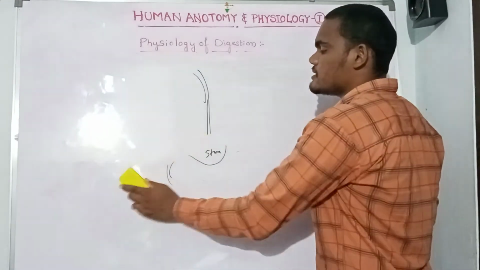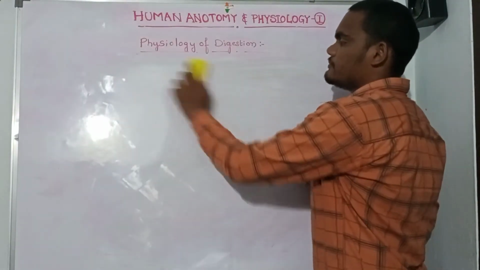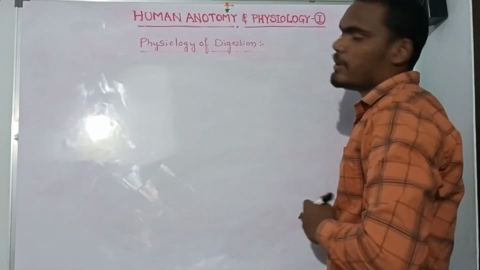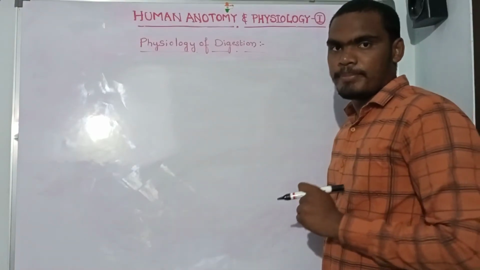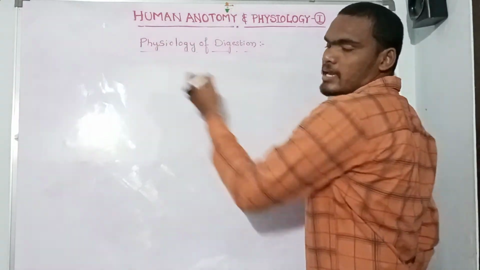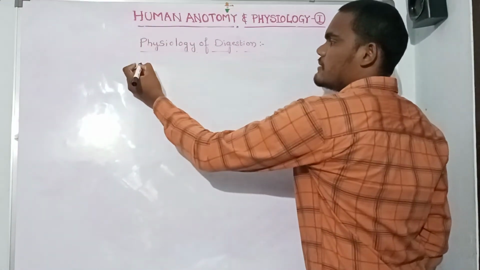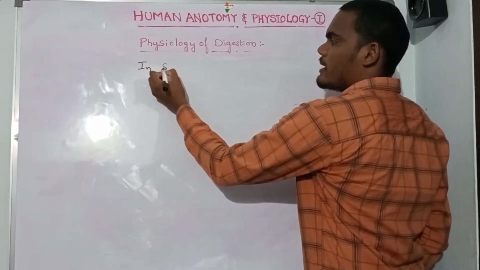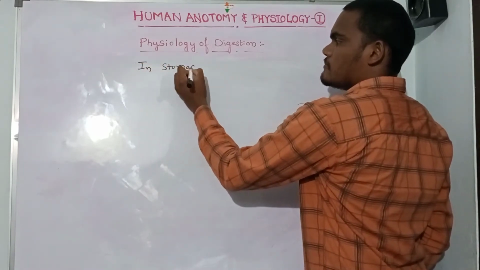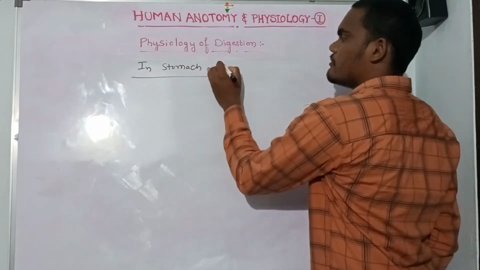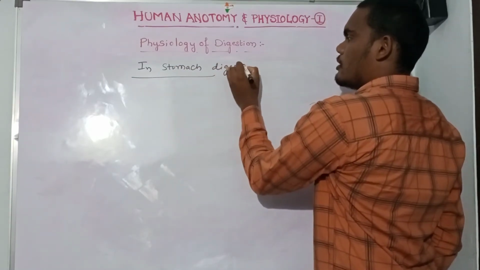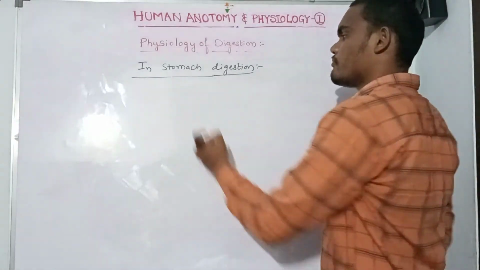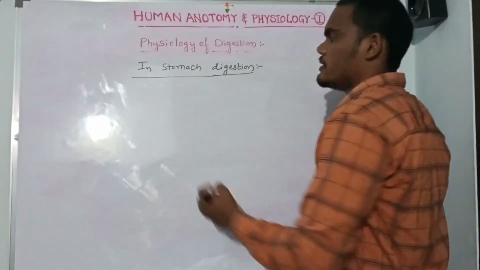What are the digestive actions in the stomach? The digestive glands produce pepsinogen, peptide, and so on, as example enzymes. Now coming to stomach digestion.